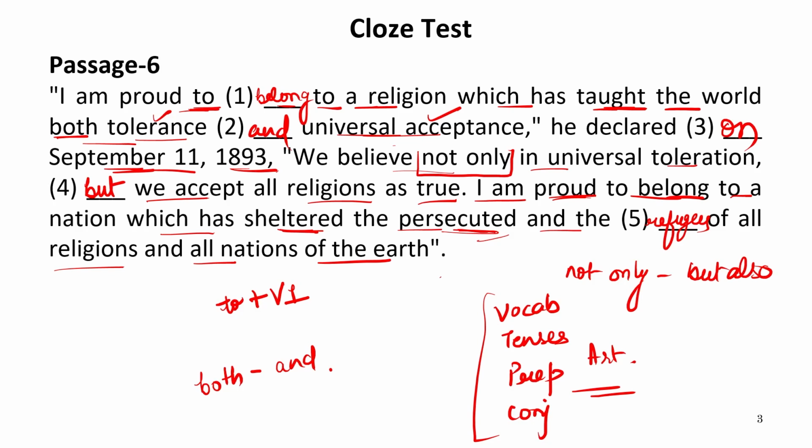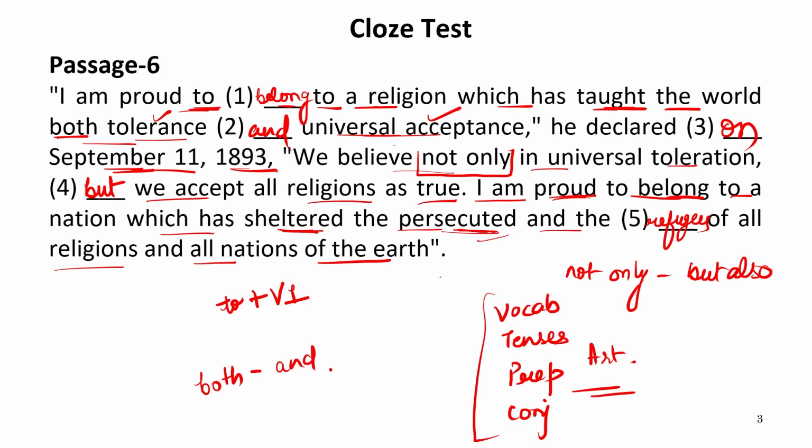I am proud to belong to a nation which has sheltered the persecuted and the refugees of all religions and all nations of the earth. So this is the entire passage. And you will be glad to know that this is one of the passages of Honorable Shri Swami Vivekananda ji. So this is the passage taken from that speech.